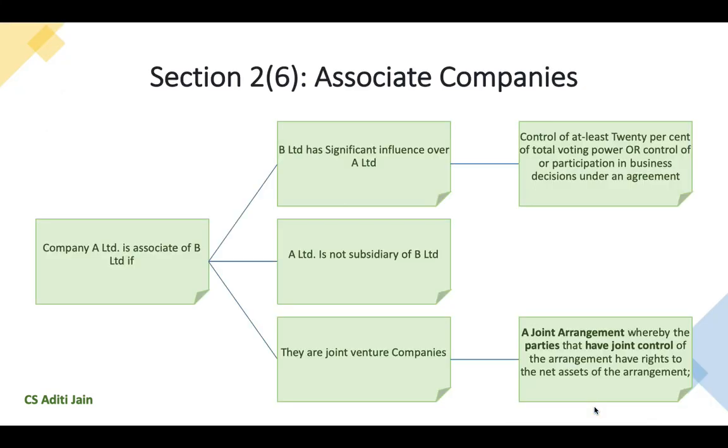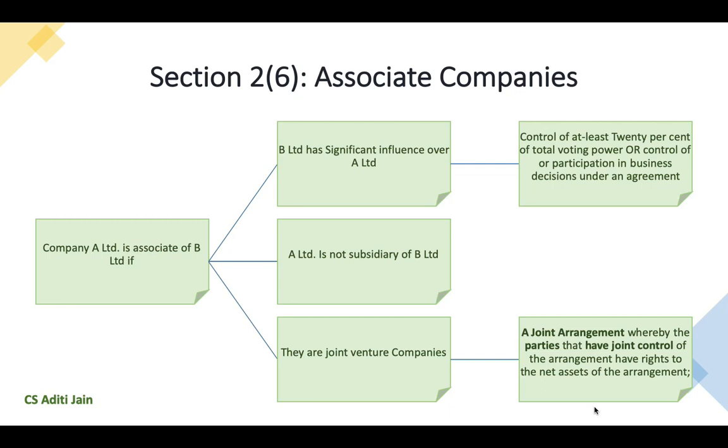Now another definition is that of associate companies. This has been provided in subsection 6 of section 2. So there are three conditions for ascertaining the relation of associate companies. Now there is a company A Limited which can be considered as the associate of B Limited if the first condition is B Limited has significant influence over A Limited. Now what do we understand by the term significant influence? Significant influence can be if B Limited controls at least 20% of the total voting power in A Limited.